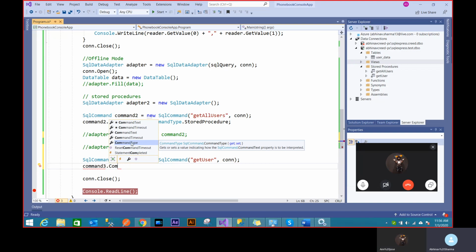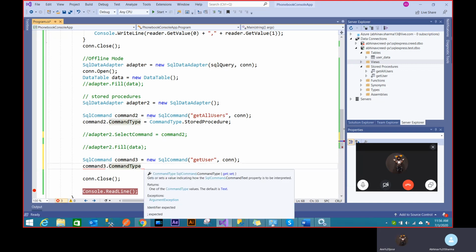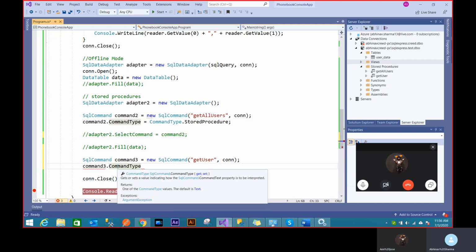It won't be a function. You can't call this thing. It will take some value which is also predefined for you. So if I use command type and hover over it, you'll see that it's taking a command type kind of object, and this is actually an enum. It's giving you 1, 2, 3, 4 values, nothing more than that. But it has a very standard way of giving it.